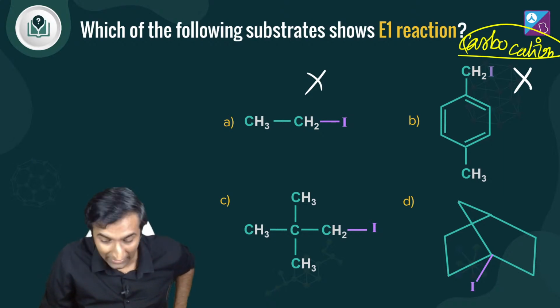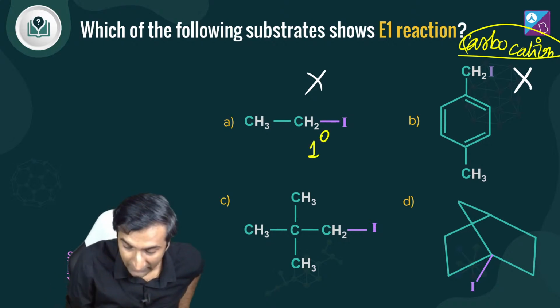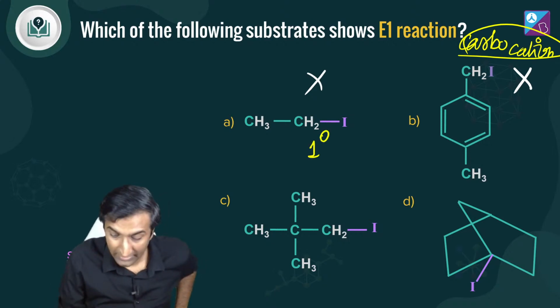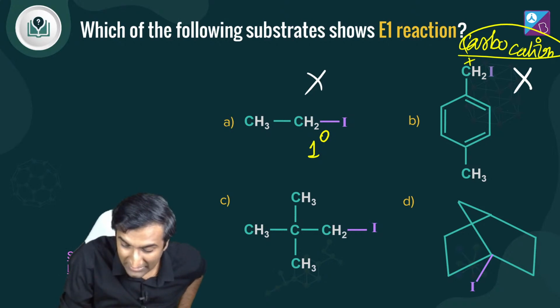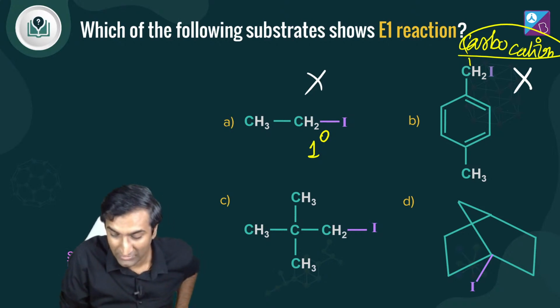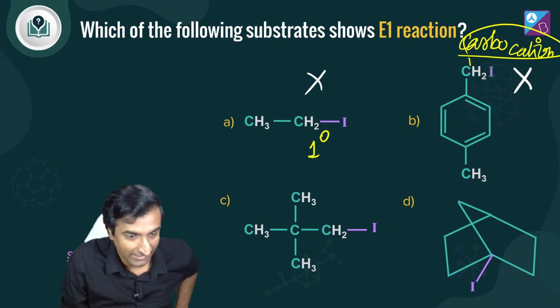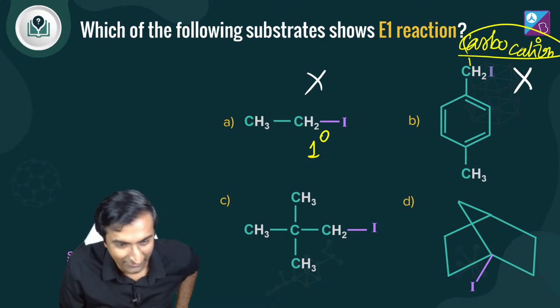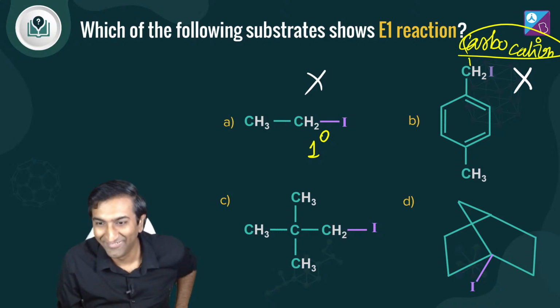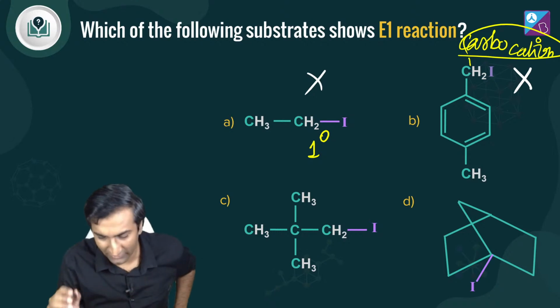Vidya Lakshmi, it will not be A because A is primary. ठीक है, नहीं होगा A. B नहीं होगा because plus charge on this benzyl thing, that doesn't happen so much. ठीक है, that doesn't happen. तो इन दोनों को हटा देते हैं. Saloni saying C, okay. Is it meant to be C, Khadir? Yes, sorry to disappoint, but it's okay. Learning experience. C is the right answer. I'll tell you why. बहुत interesting है.